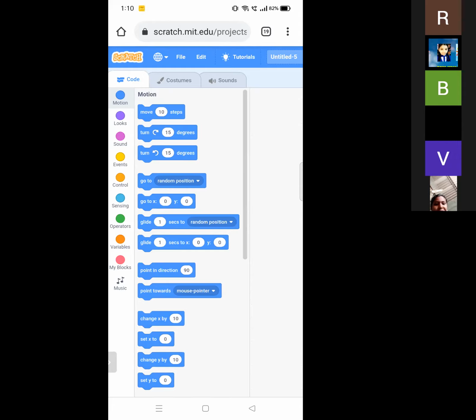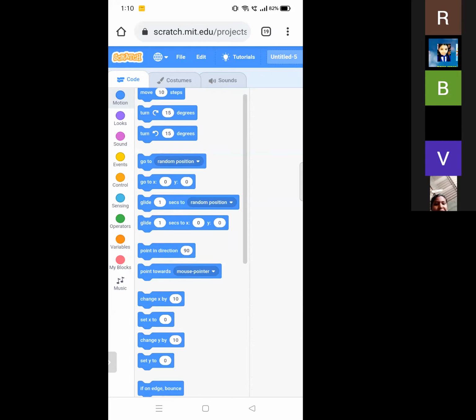Motion blocks are color coded medium blue and are used to control a sprite's movement. The block points its sprite towards the mouse pointer or another sprite depending on its costume center. This changes the sprite's direction and rotates the sprite.